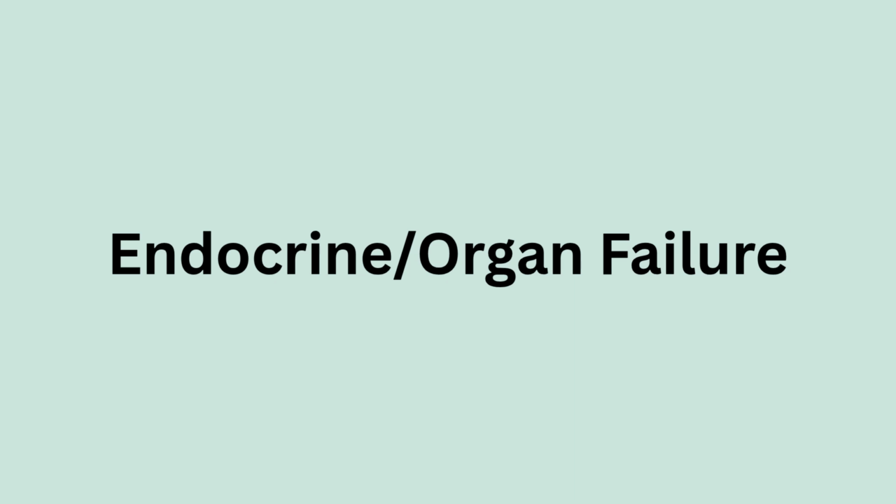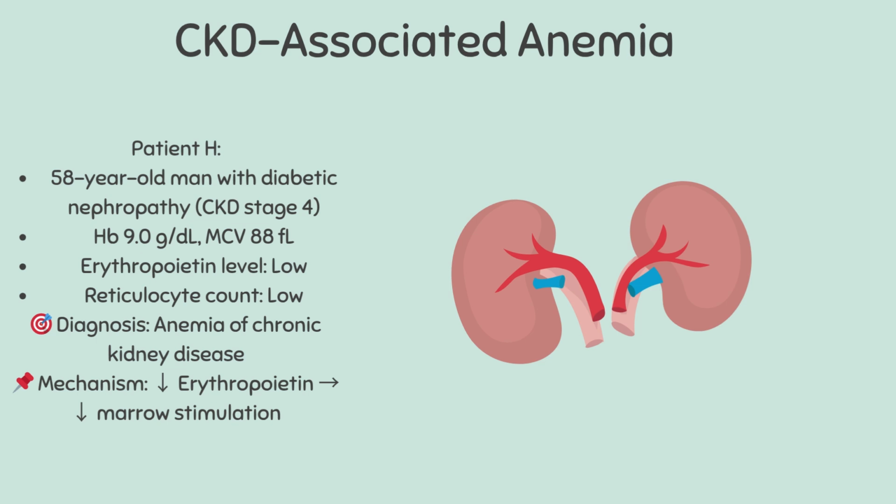Third, are systemic and hormonal causes, such as chronic kidney disease, where there's not enough erythropoietin, or chronic inflammation, which blocks iron use and suppresses red cell production. Kidneys produce EPO, the hormone that stimulates RBC production. Without it, even a healthy marrow slows down.